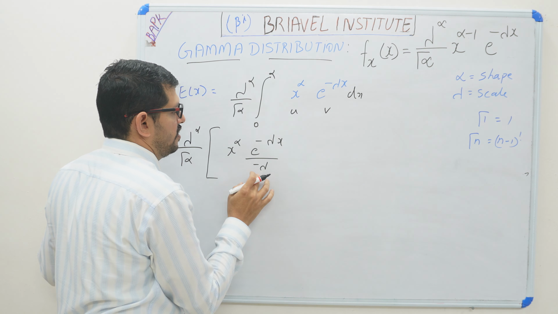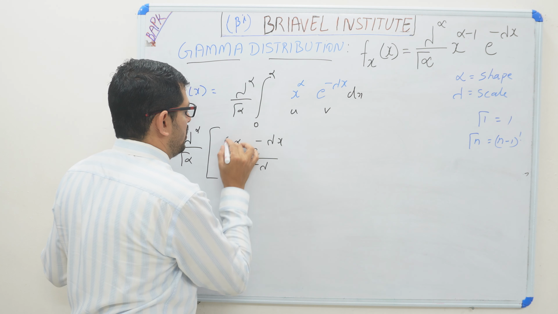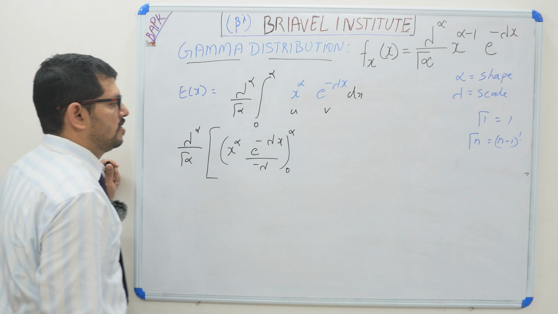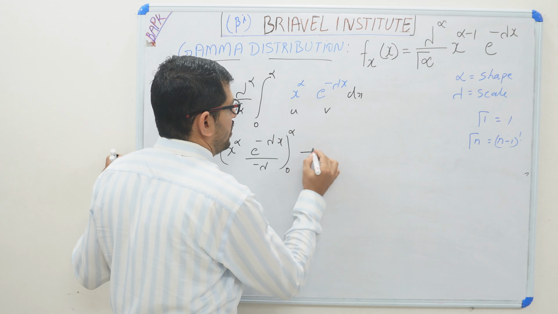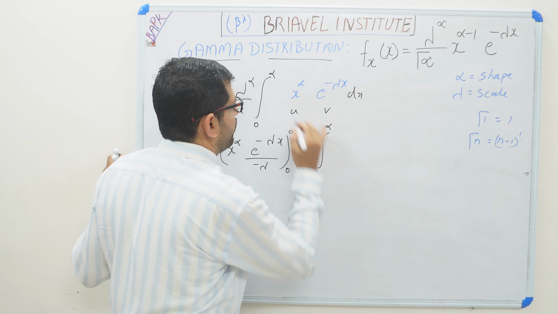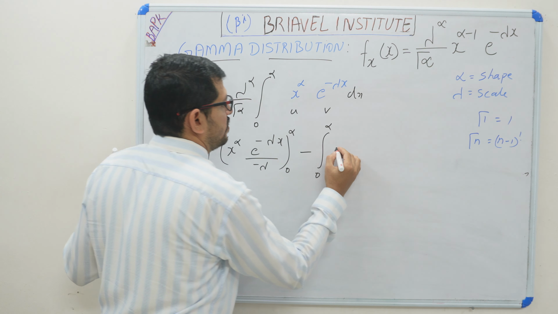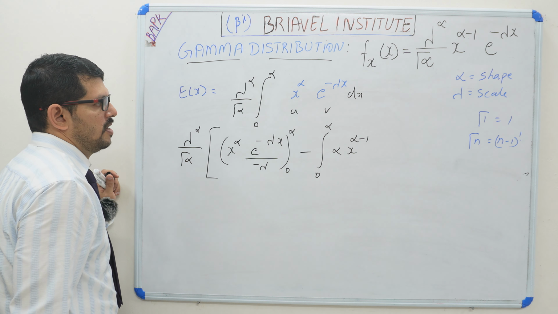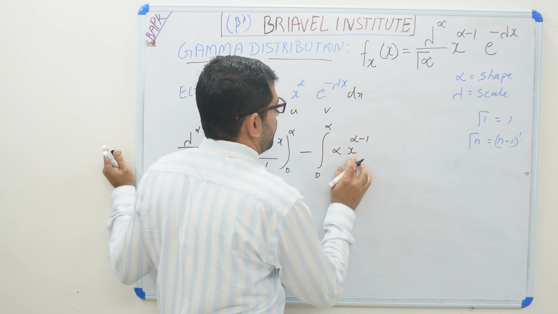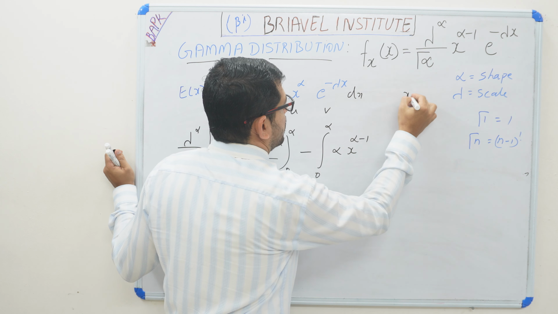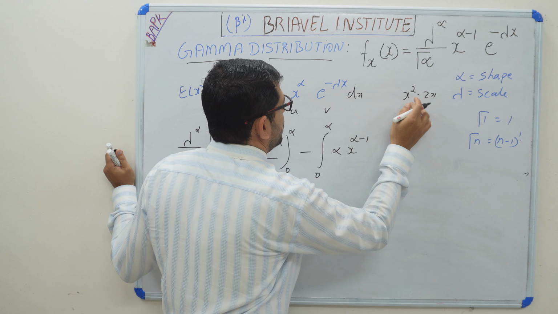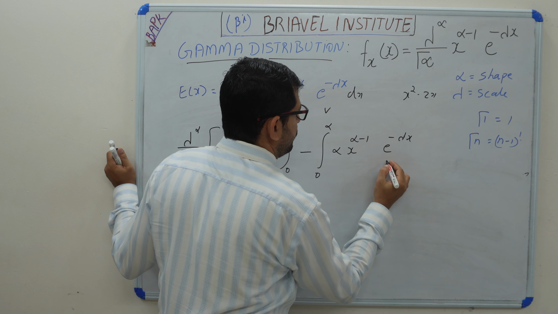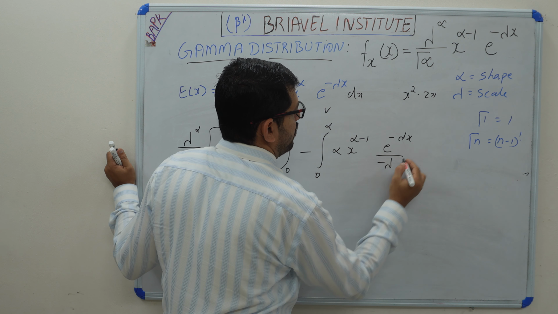So if you are integrating, divided by lambda, and here is the bracket 0 to infinity, and minus of integration 0 to infinity of the differentiation of the first function, as you can see alpha and x raised to alpha minus 1, it's like x square, 2x, like that, differentiating here, and e raised to minus lambda x divided by minus lambda dx.